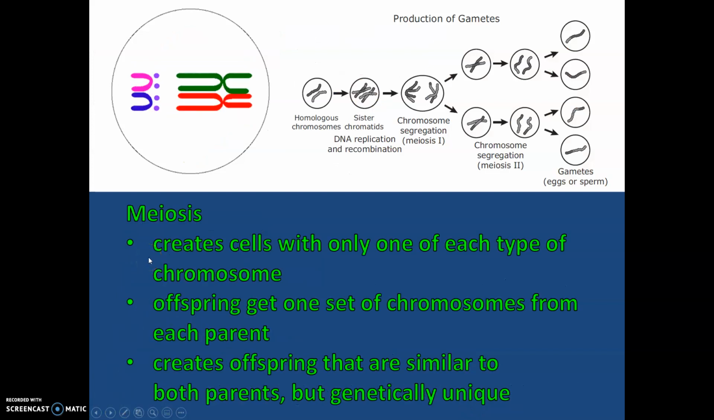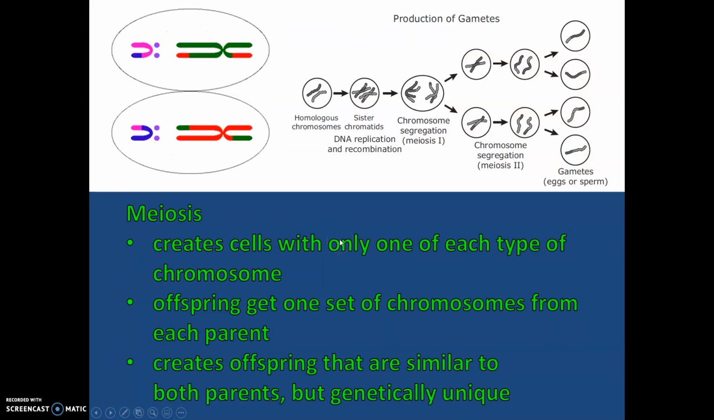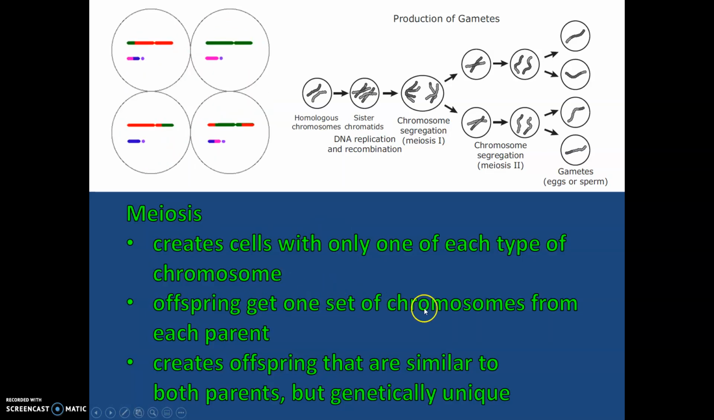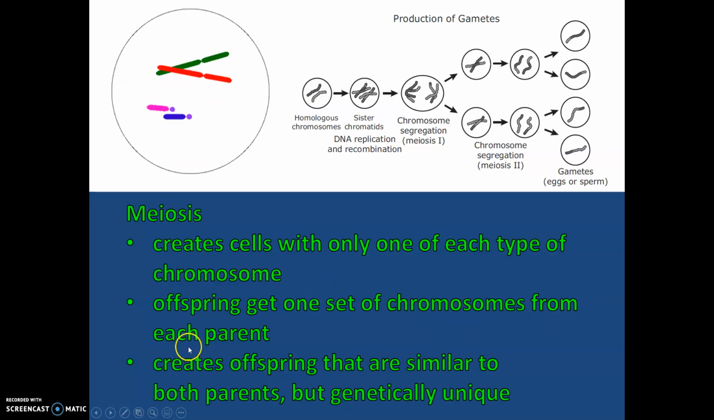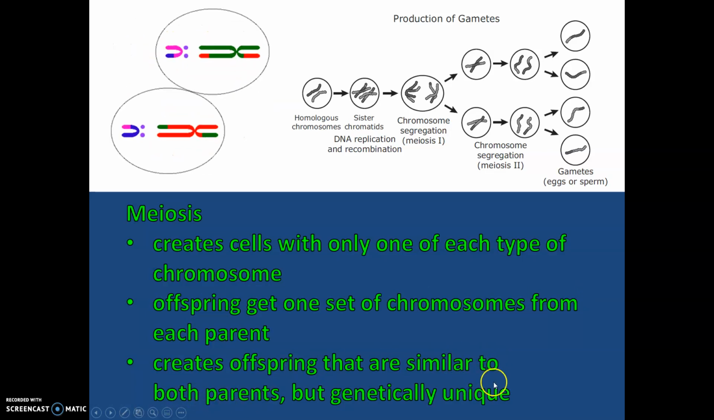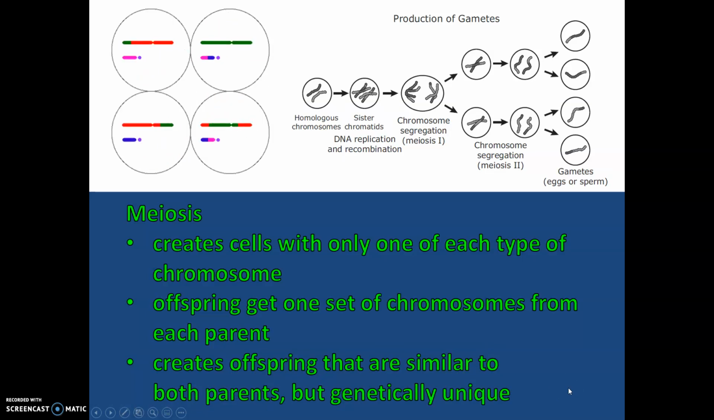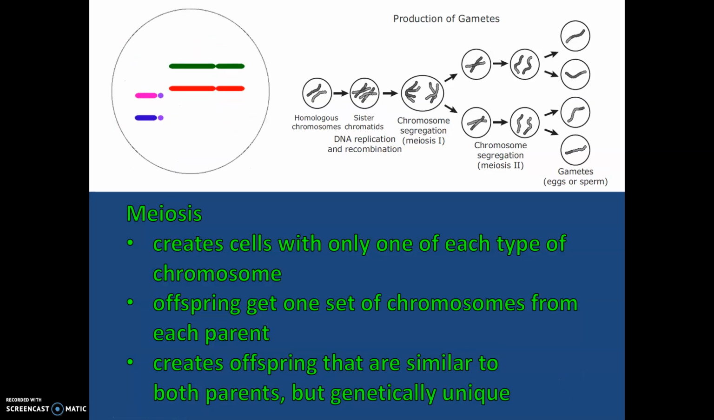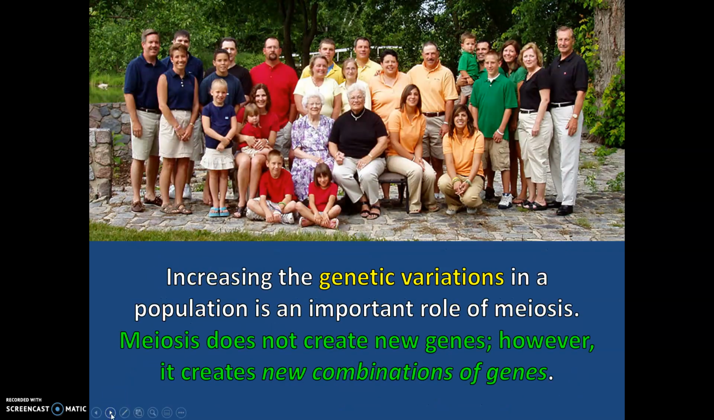So meiosis creates cells with only one of each type of chromosome, and these offspring get one set of chromosomes from each parent. So this creates offspring that are similar to both parents, but genetically unique. This is the reason why even though you, your brother, your sister might have the same parents, you are not genetically identical, because of meiosis. So it increases the genetic variation in the population, and that's what's important about meiosis. It does not create new genes, however, it just creates new combinations of those genes.